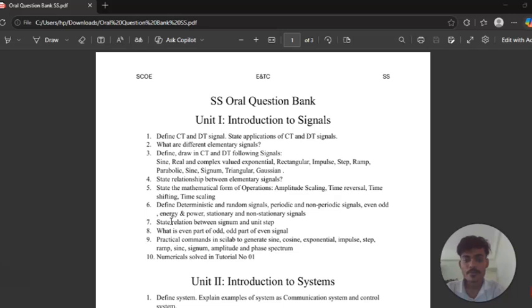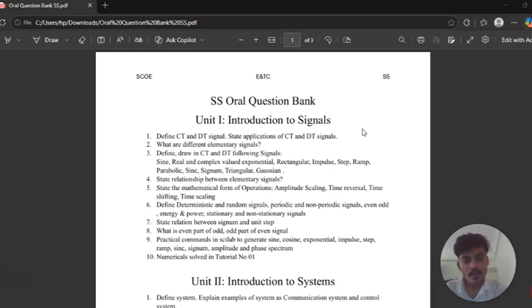So let's start. The first question from Unit 1, which is very important. Unit 1 of Signals and Systems is the introduction to signals. First you have to know what a signal is. If they ask what a signal is, you should know. This is a very important question.